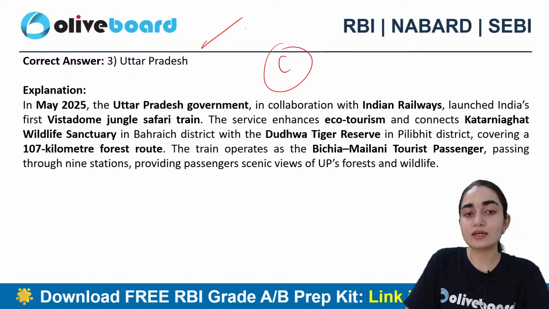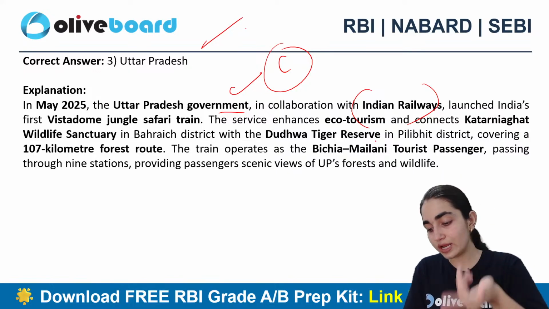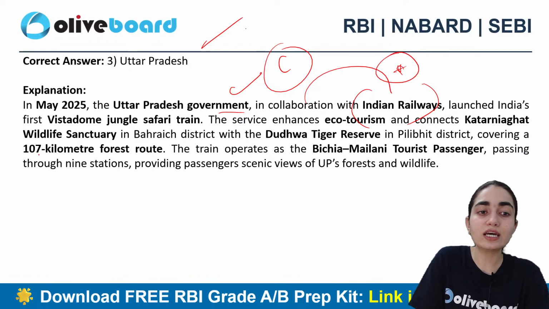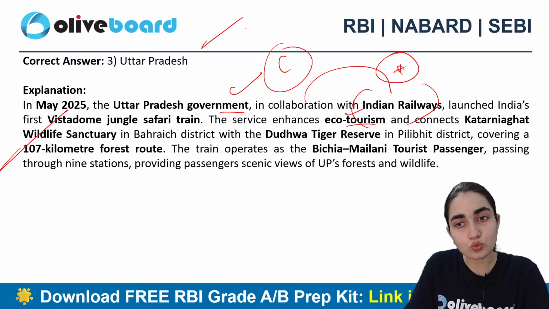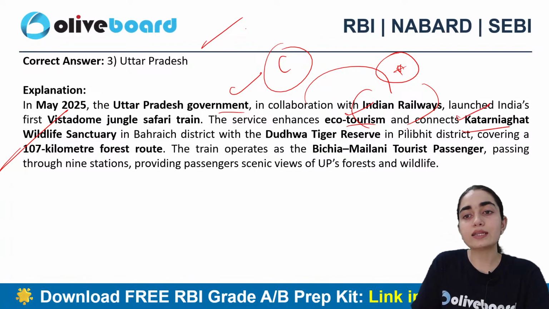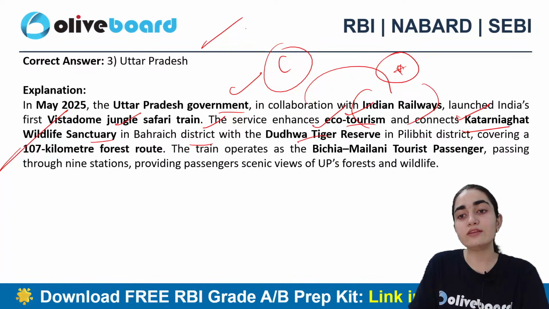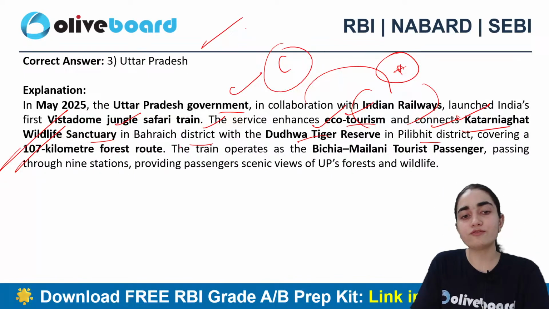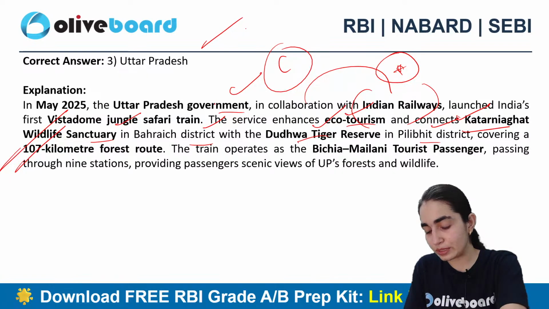You can clearly see here Uttar Pradesh government in collaboration with Indian Railways. So they can ask you a question another way also, right? So in collaboration with whom? That is Indian Railways launched India's first Wisdom jungle safari train. The service enhances ecotourism and connects Katarniaghat Wildlife Sanctuary in Bahraich district to Dudhwa Tiger Reserve in Lakhimpur Kheri district, covering the 107 kilometer forest route. So this is the entire information which is the most important one for you people to remember.